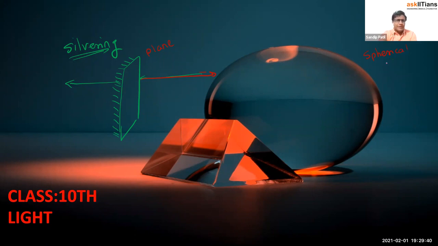So why use the spherical mirror? If they are anyway not giving you the exact reflection, then why should we use those mirrors? Those mirrors also have some properties. We can say they can magnify an object or make it smaller in size. A plain mirror is not going to do anything. It is going to show the image of yourself as it is. But spherical mirrors have some properties and those are obviously useful.